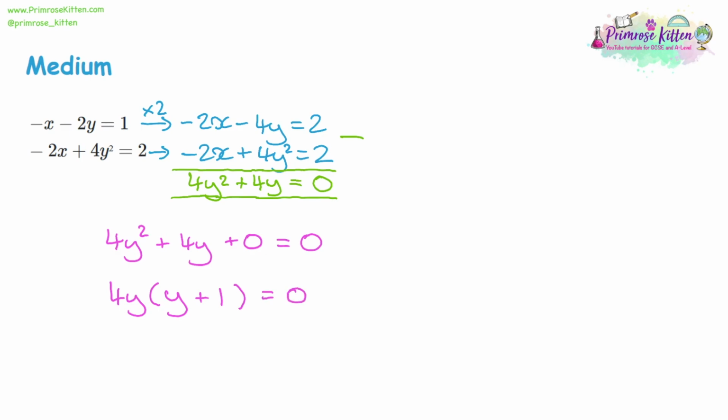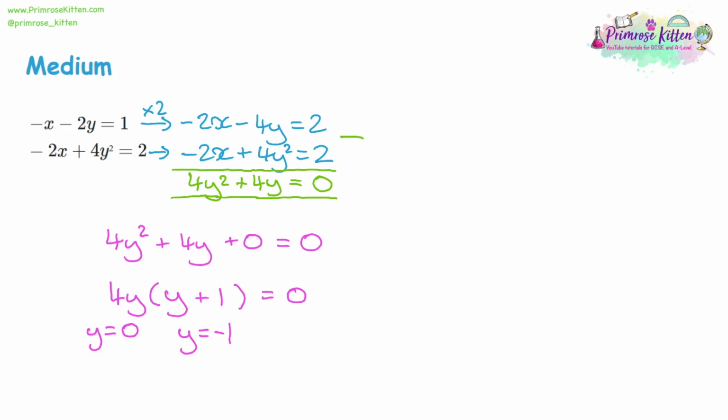So when you factorize this, again, we want to make the brackets equal 0. We've only got one bracket, so that one's telling me that y is going to be equal to -1. Now, if the other term doesn't have a plus or minus with it, then it's going to be equal to 0. Because if y is 0, we're going to have 4 times 0 is 0 on the outside. So then no matter what the bracket is, it's going to be multiplied by 0 to give us 0. Now we've got two possibilities for y.